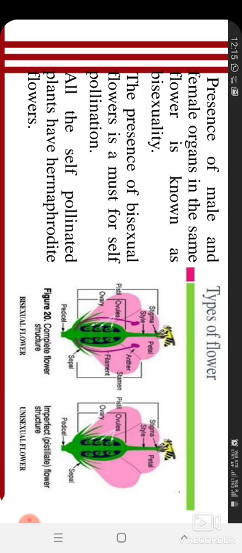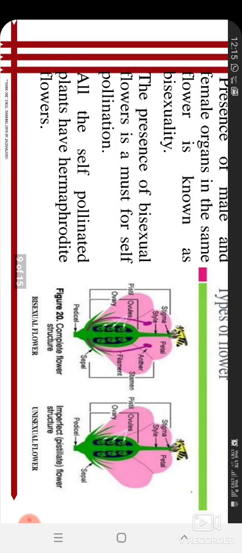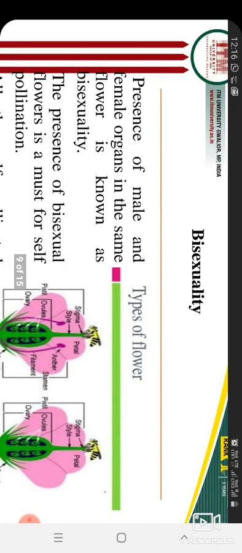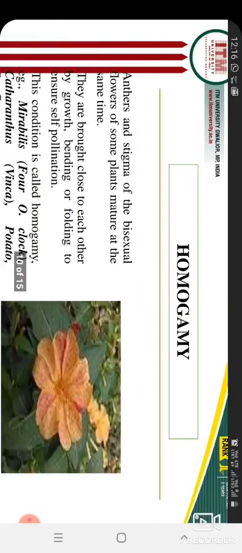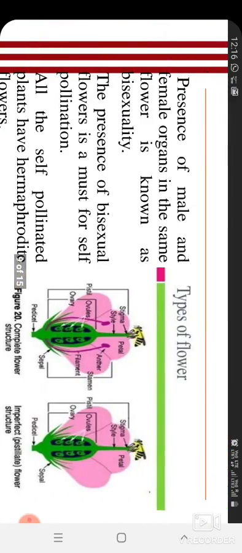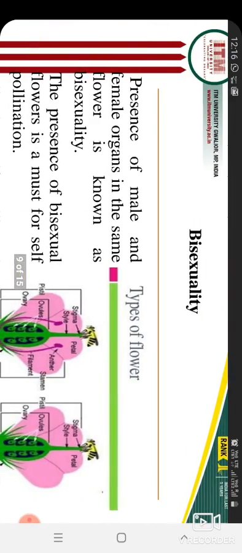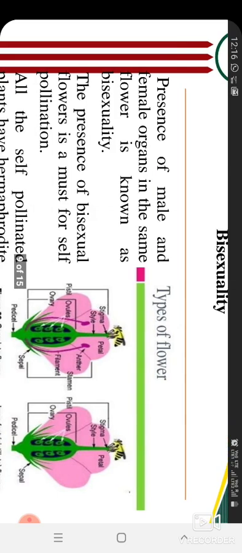In this, you can see that the stigma is present, which means the female part is present but the male part is absent. So it is called a unisexual flower. It is pistillate, we can say. So this is the bisexuality which promotes self pollination. Many examples are there. I will ask you to search after seeing this video for examples of bisexuality, some crop names.